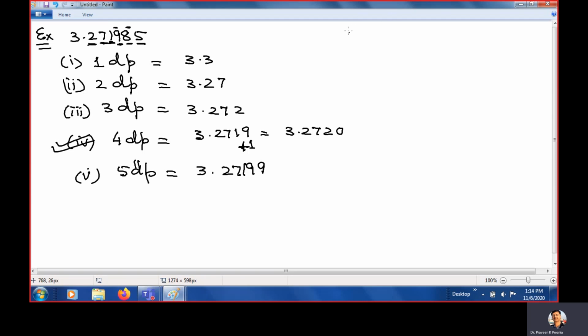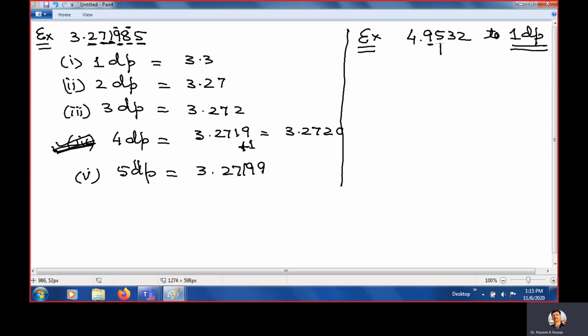Clear? One more example I will tell you, because this type of question is very important. The number is, say, 4.9532. Clear? So what we need to do is round off to one decimal place. If we round off to one decimal place, look, this is one decimal place, so we will focus here on 5. This 5 is in the 5 or greater than 5 category, that means we will add 1 here.